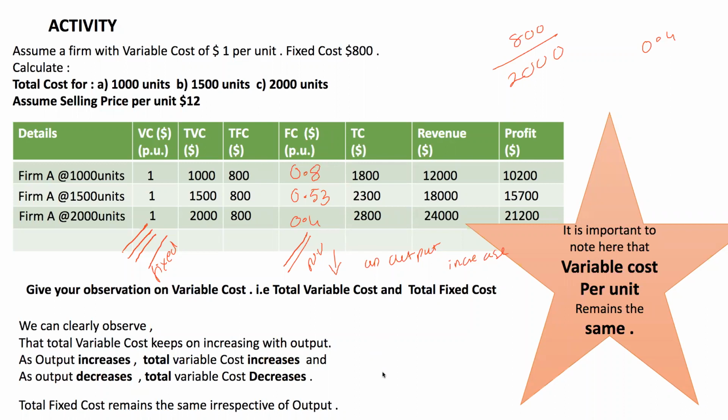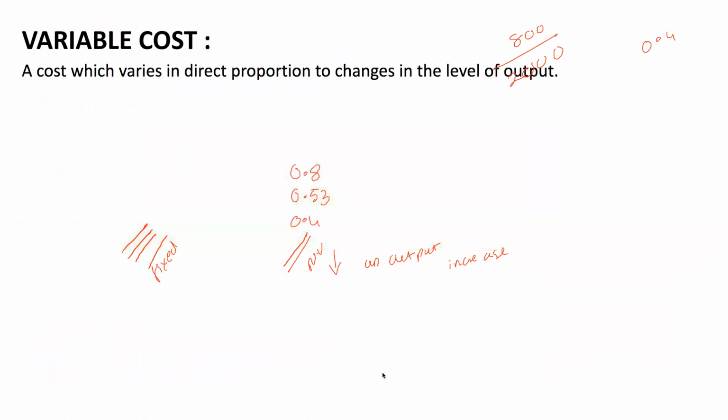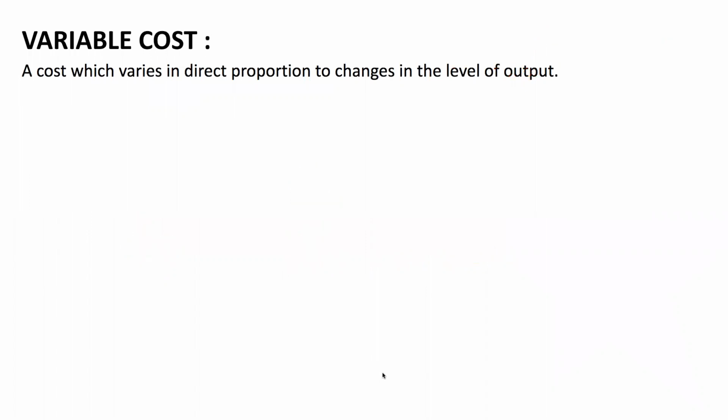So the total fixed cost remains the same irrespective of the output. Let's talk about the variable cost. A cost which varies, changes in direct proportion to change in the level of output. I mean to say, if the level of output increases, the total variable cost will also increase.